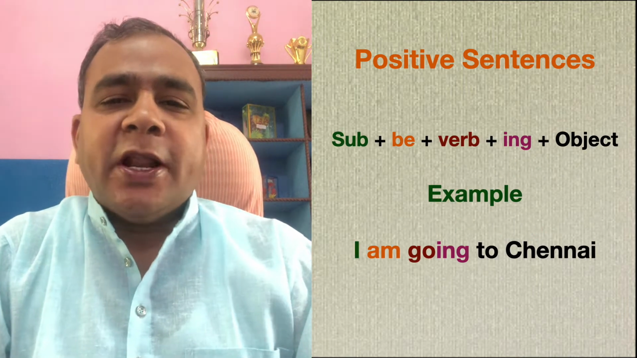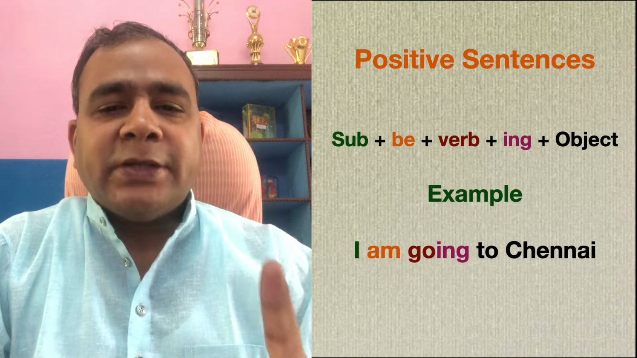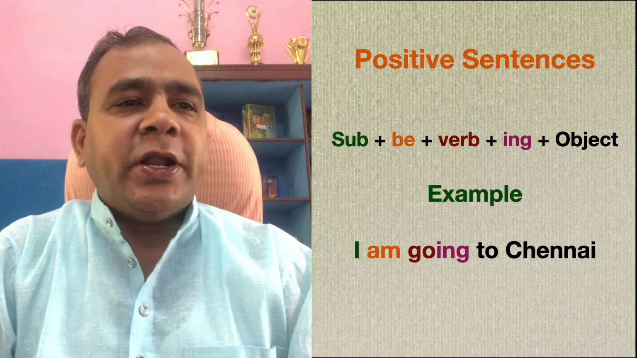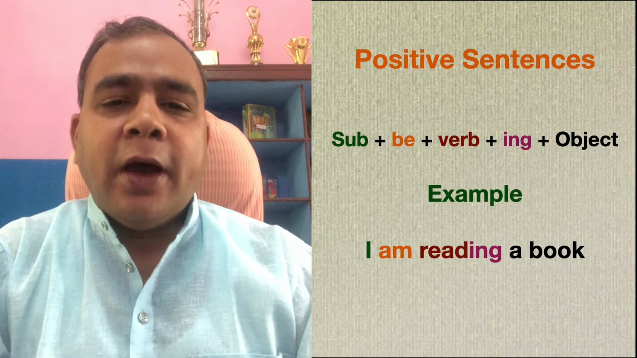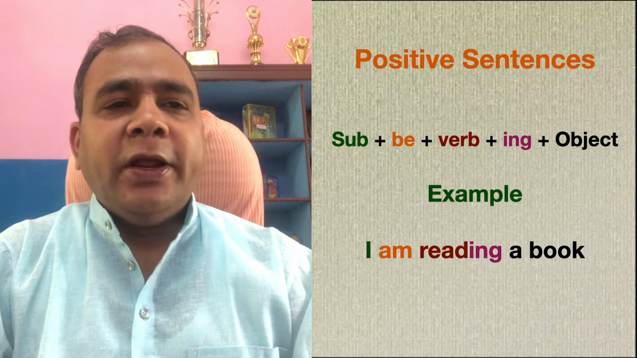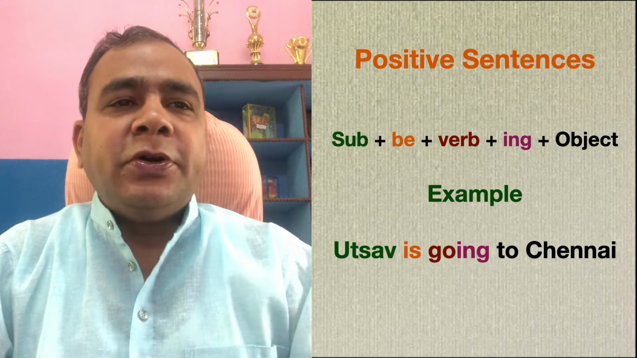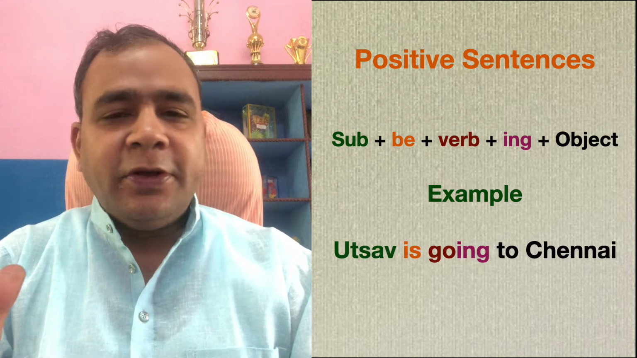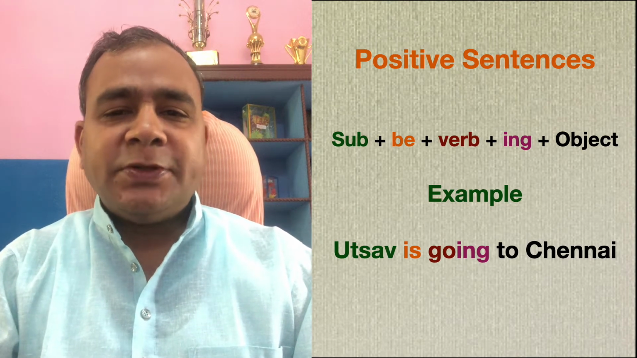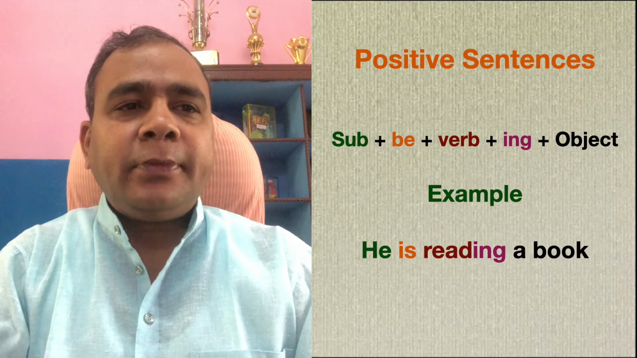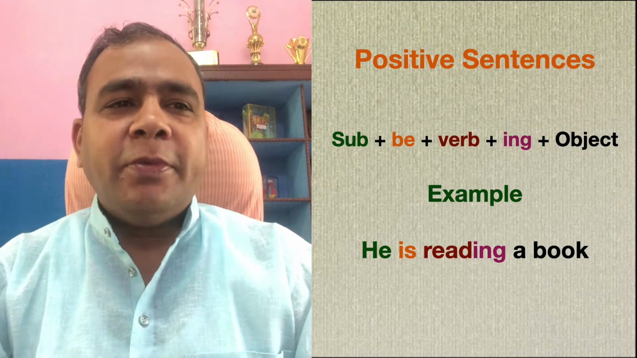I am going to Chennai. Am going. Go plus ing. I am reading a book. Read ing. I am reading a book. Am reading. Utsav is going to Chennai. Utsav, third person. Utsav takes is. Third person singular will take is. He is reading a book.